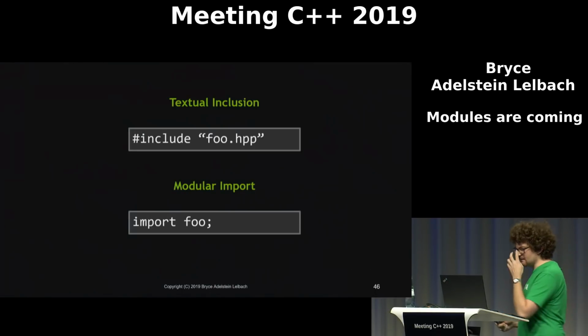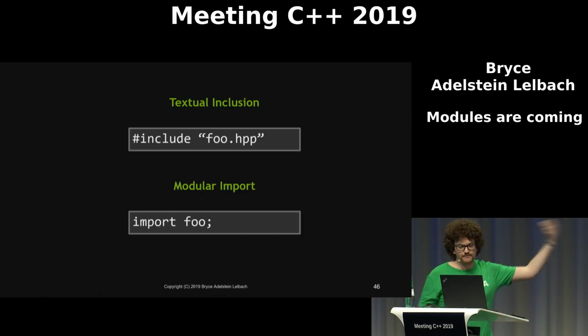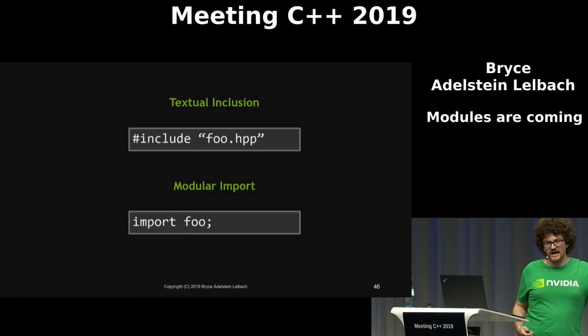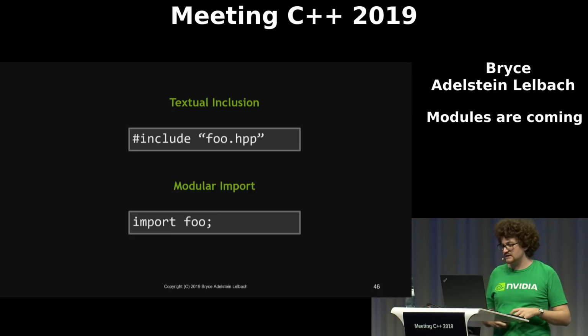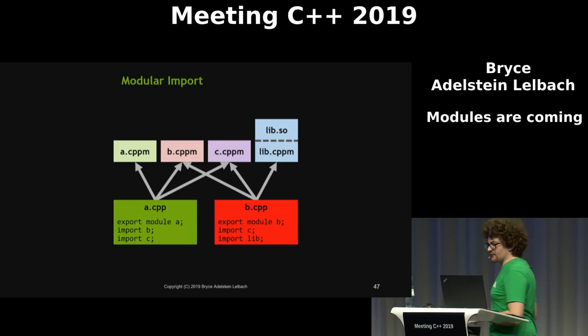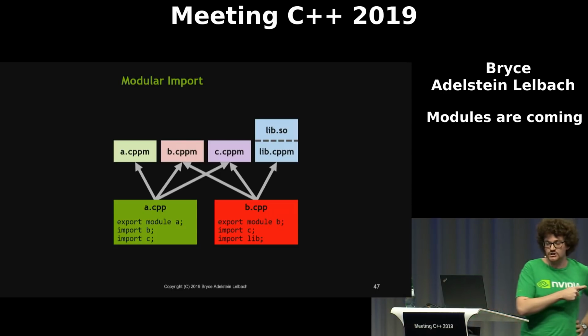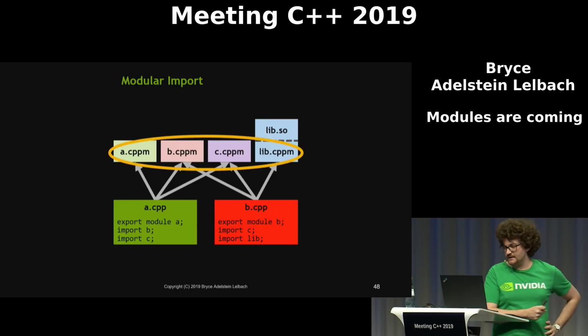So what is import? Import is a new keyword in C++20. It imports a module and makes the exposed interface of that module available to you. So it is the modular world's equivalent of include. Before we go any further, though, I want to take a look at an example of the modular compilation model. This is the same example that we saw before, just translated into modules.